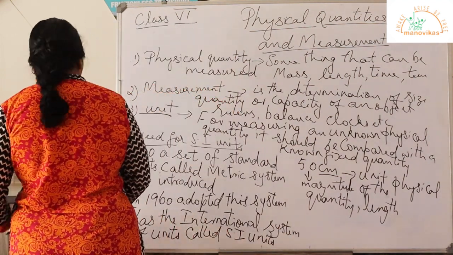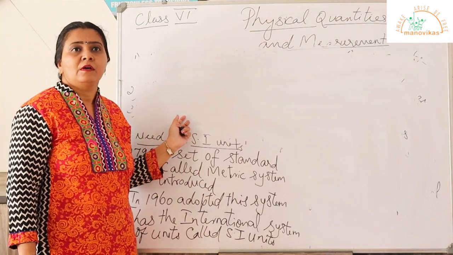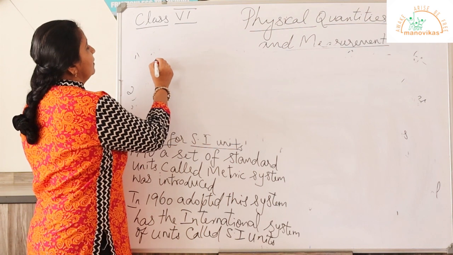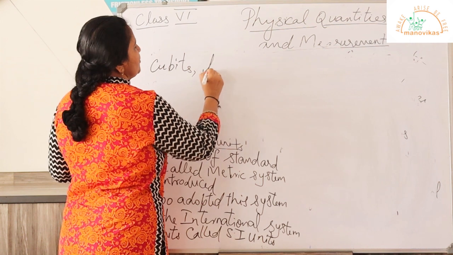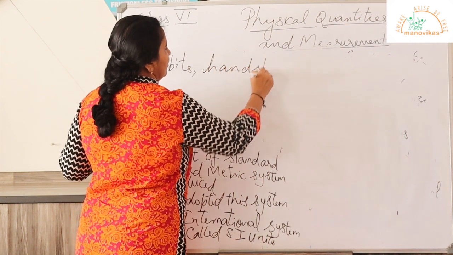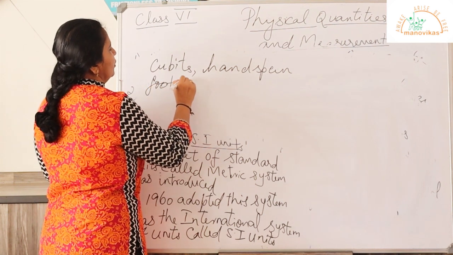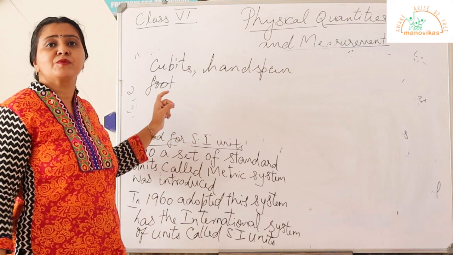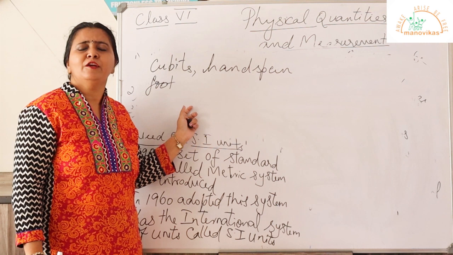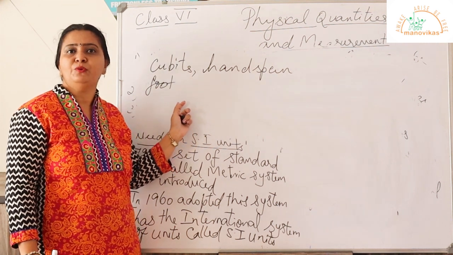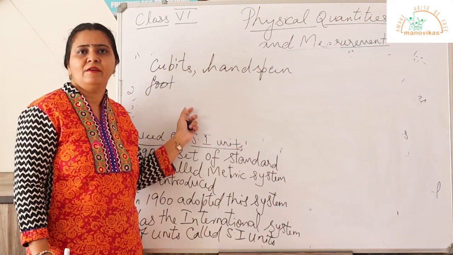Now let us see what is the need for SI unit. In olden days, people used units like cubits, handspan, foot to measure length by using their body parts. When they use their body parts, the length of the body parts varies from person to person. As a result, there will be variation in result.